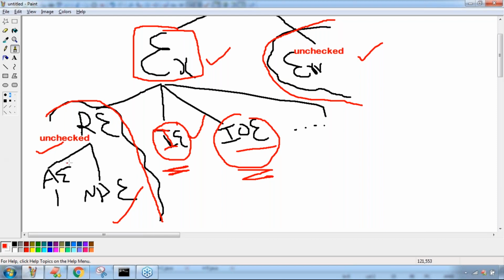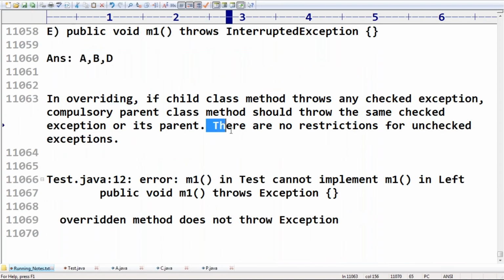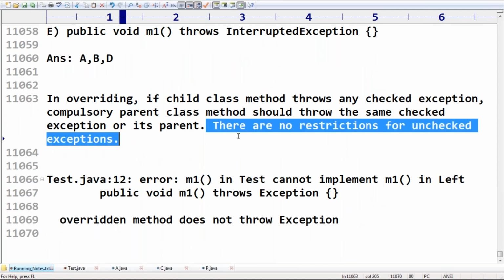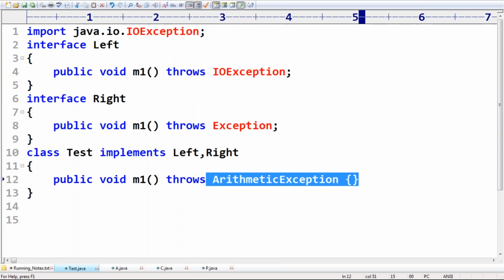Okay, so for unchecked, no restrictions at all. Bhaskar, remember, arithmetic exception and null pointer exception are child classes of runtime exception, which are unchecked. For unchecked exceptions, there are no restrictions. Clear, right? Now here the child class method throws an unchecked exception. If the child class method throws any checked exception, then I have to worry. If it throws any unchecked exception, why do I have to worry? Happily, the code compiles.